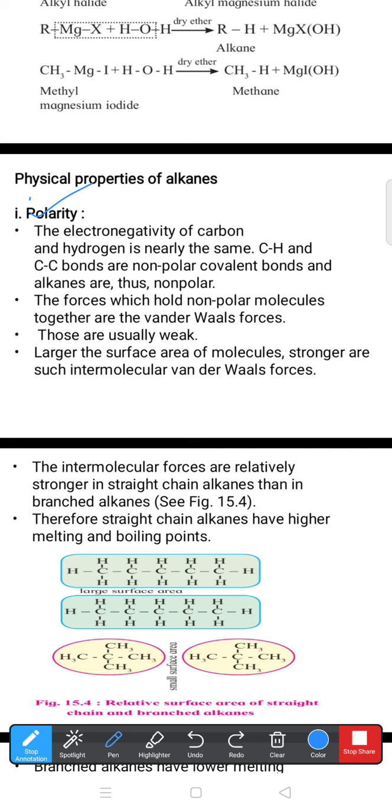That's why the forces which hold nonpolar molecules together are weak van der Waals forces. Those are usually weak. A larger surface area of the molecules indicates stronger forces. Such intermolecular van der Waals forces are observed in alkanes.